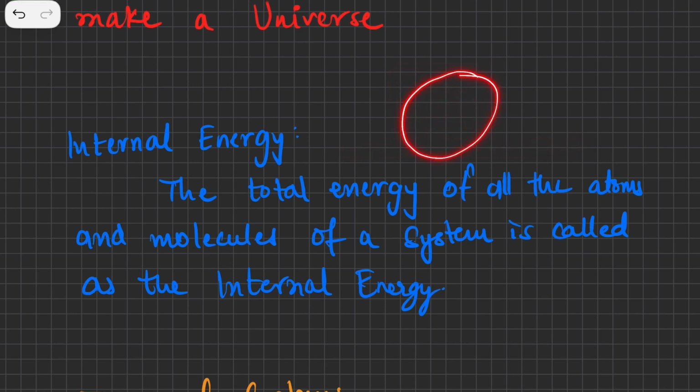So all the kinetic energy and the potential energy included is what is called the internal energy of a system. Now, potential energy in case of gases is pretty low, or we can just neglect it, but in case of liquids and solids, definitely we'll have to consider potential energy.